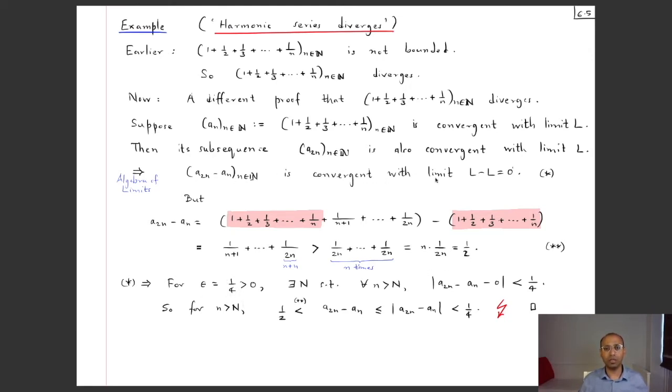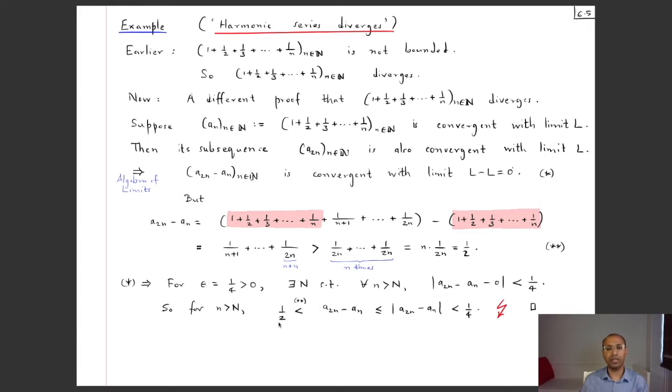Okay, so that would be a contradiction to this fact that this sequence is also supposed to converge to 0, right? So given epsilon equal to 1/4, which is positive, since this sequence is convergent with limit 0, there has to exist some index N such that beyond that index, the distance of the nth term to the limit, which is 0, is smaller than 1/4. And there is our contradiction. Why? Because for all the little n's bigger than capital N, as we just mentioned, this distance is supposed to be less than 1/4. But of course, any number is less than or equal to its absolute value, and so this is smaller than or equal to this, and this we had just proved is bigger than a half.